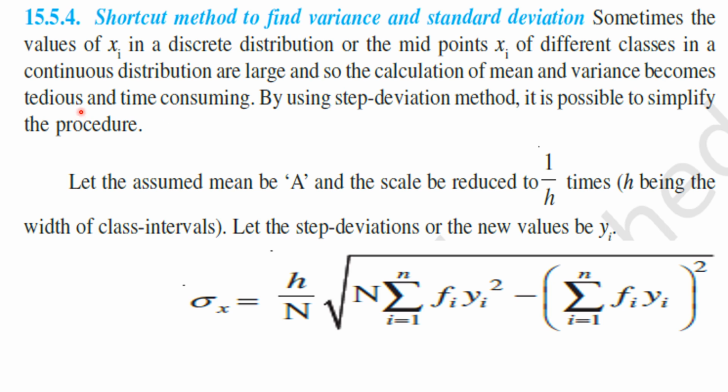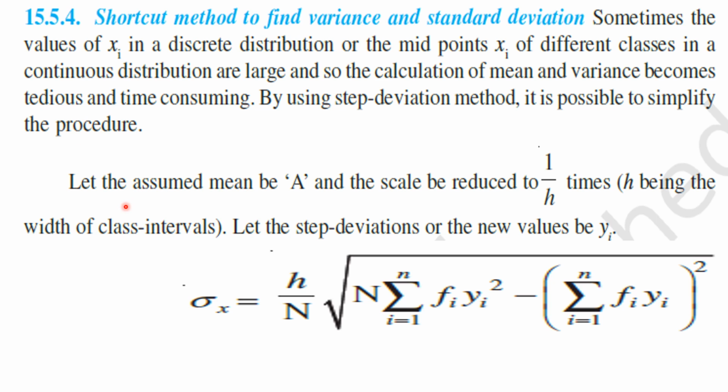Okay, my children, if the values of xi's are very large numbers, then it takes more time to calculate the mean and variance of the distribution. So by using the step deviation method, it is possible to simplify the procedure. So here we use the step deviation method to find the variance and standard deviation of a continuous frequency distribution.